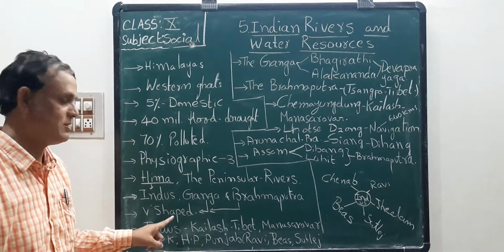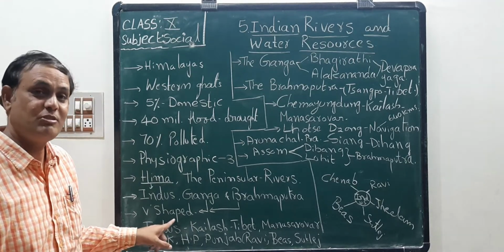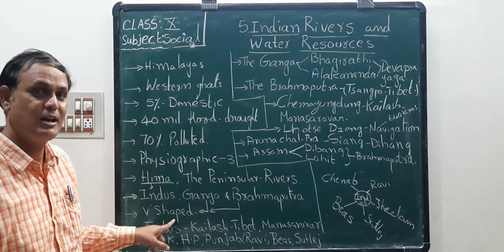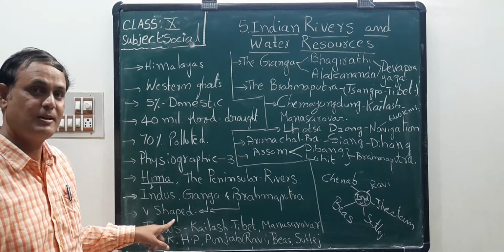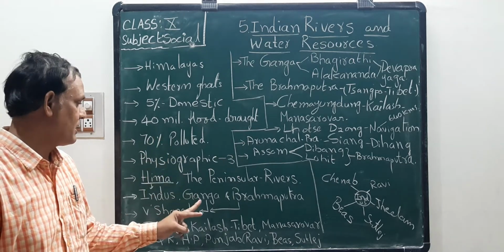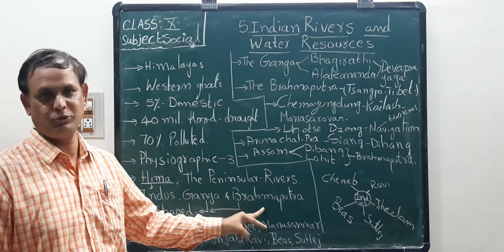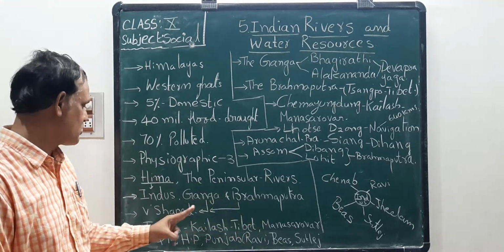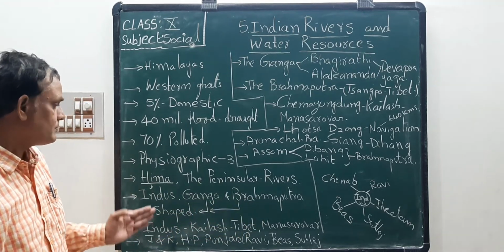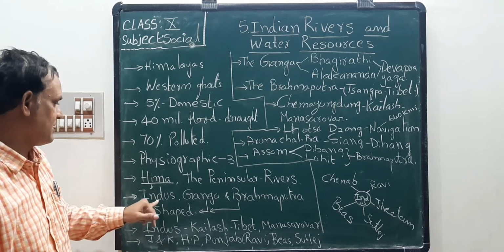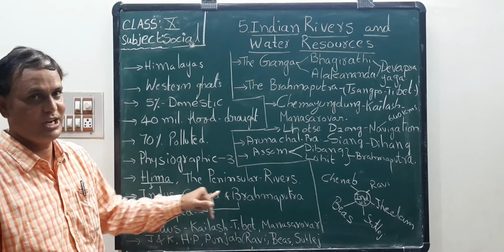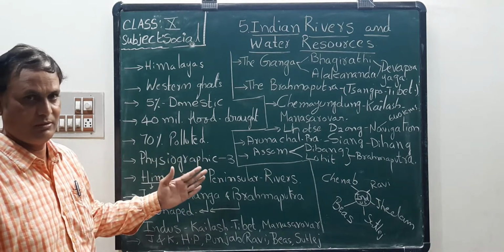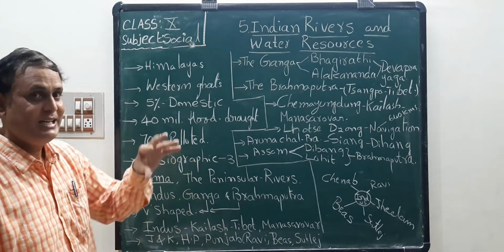Very, very important. Students listen. Which rivers form V-shaped valleys here? In the Himalayan river system, two rivers, Ganga River and Brahmaputra River. Okay, these two rivers. Next one, what about Indus River? I said already three rivers originate in the Himalayas. So first one is Indus River.